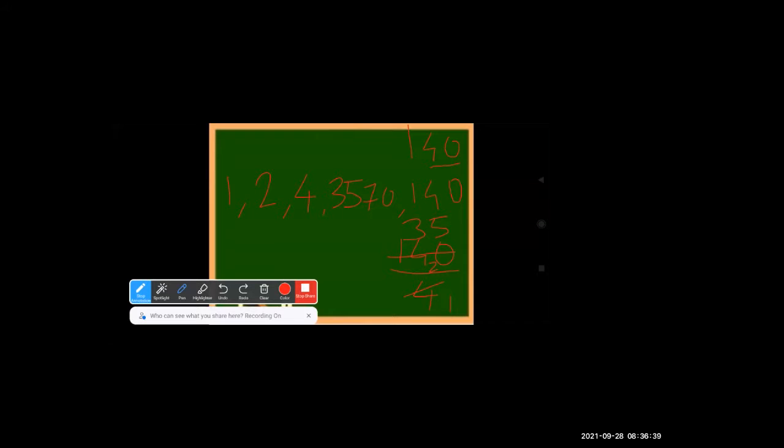Okay. Then next 5 will also come. Yes, 5 will also come. 5 is also a factor. Then divide and see. 140 divided by 5. Divide and see. Tell me what will come.